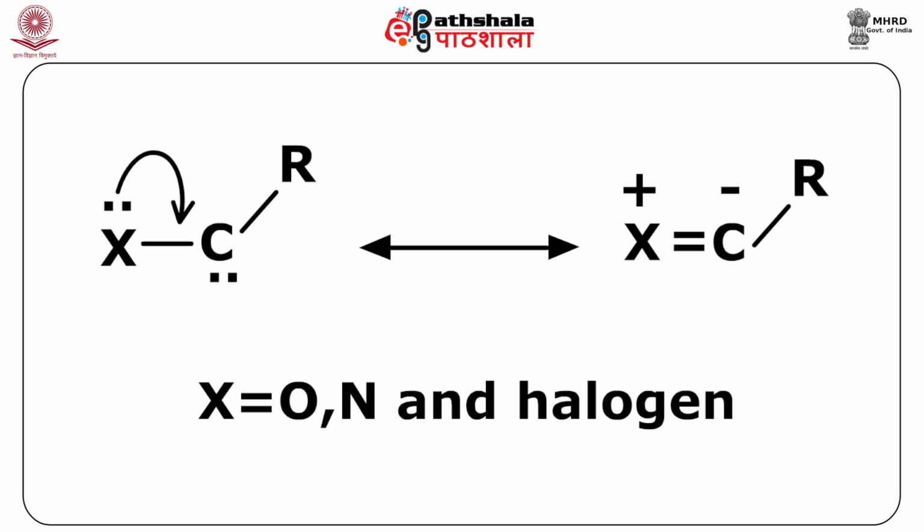Alkyl and dialkyl carbenes are generally triplets. Substituent carbenes with electron pair donor ability tend to stabilize the singlet state by electron release into the vacant orbital, as you can see here. So, this X can be O or nitrogen or halogen, and through this lone pair, that is by the tendency to donate electrons, it can stabilize the singlet state.